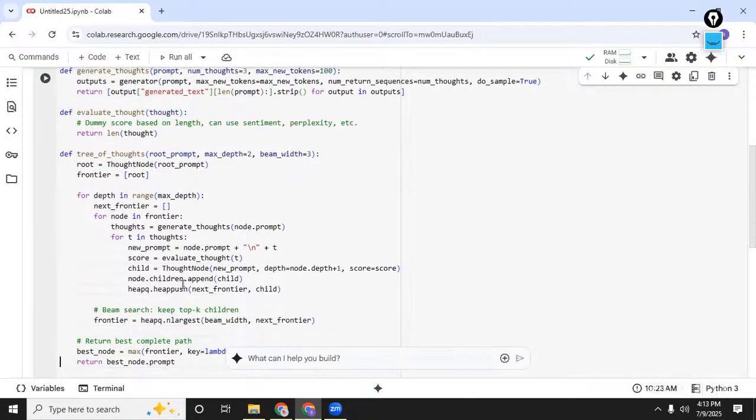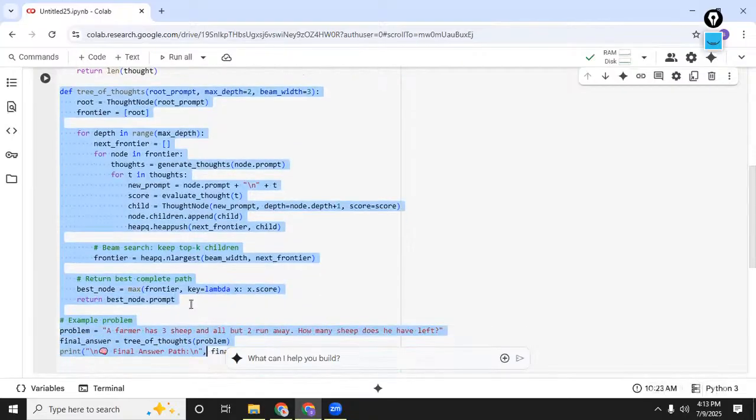Then we are going to execute. So the tree of thoughts core execution is given here, the code logic. How does this code logic work? Or rather, from here to returning the best complete path, we have the core logic.